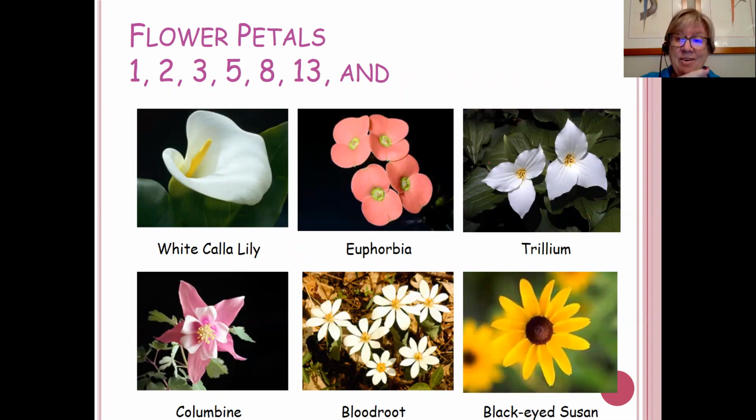And I checked that out on my back porch not too long ago. I had a lot of flowers that had 5 petals. I had 1 that had 3, and I had 2, I think, that had 8. So you see that an awful lot.